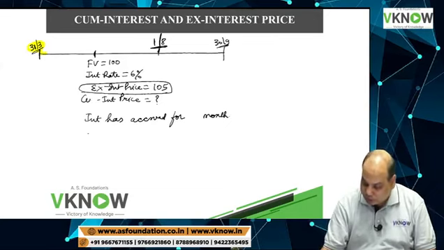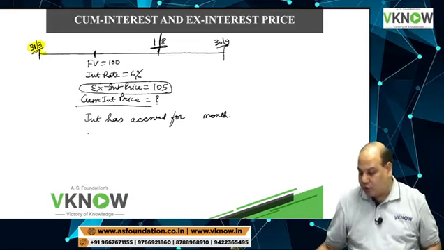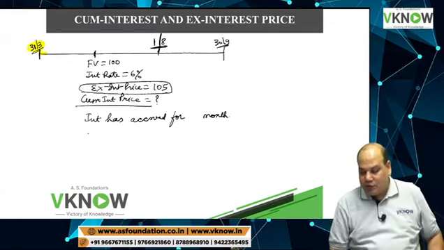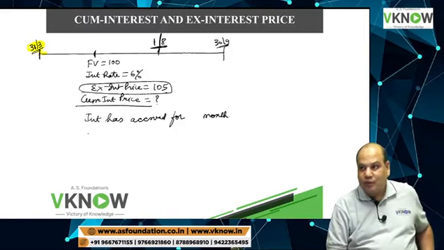Find out the cum-interest price. Face value 100 rupees. Interest rate is 6%. Ex-interest price 105. Cum-interest price?